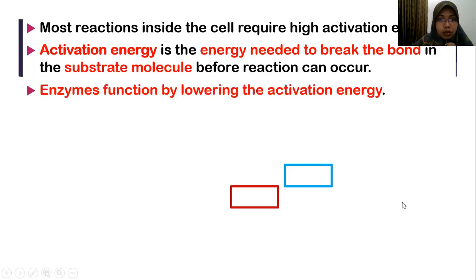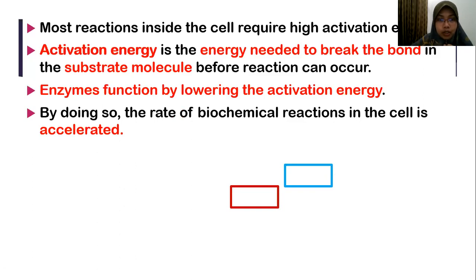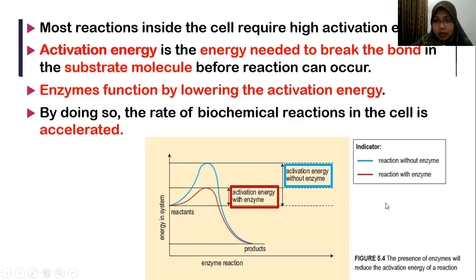Enzymes function by lowering the activation energy. By doing so, the rate of biochemical reactions in the cell is accelerated. You can see here, this is the energy in the system or in our body. This is the enzyme reaction. So what happens when enzyme is used in our body?